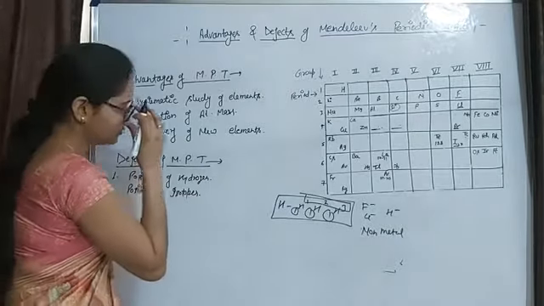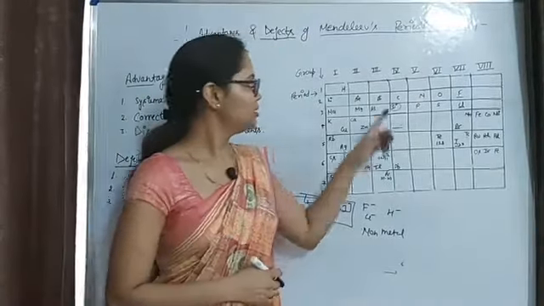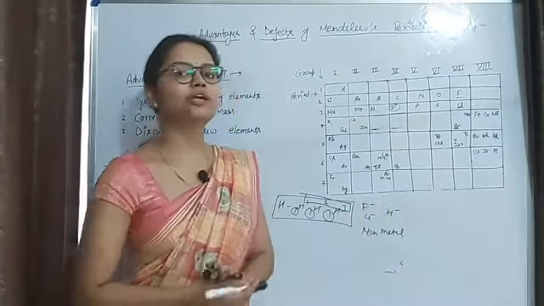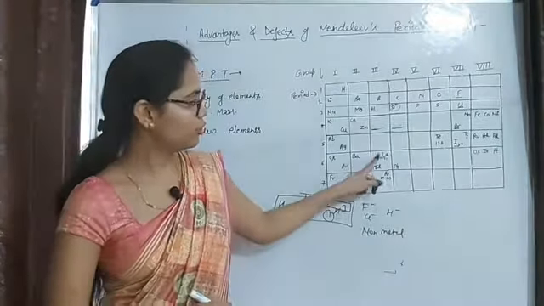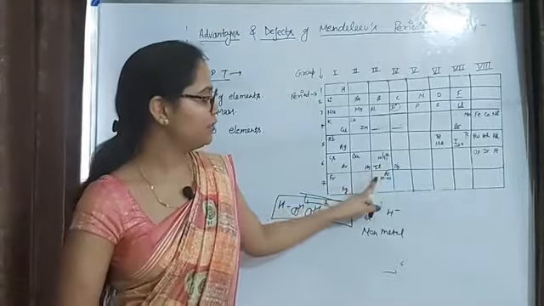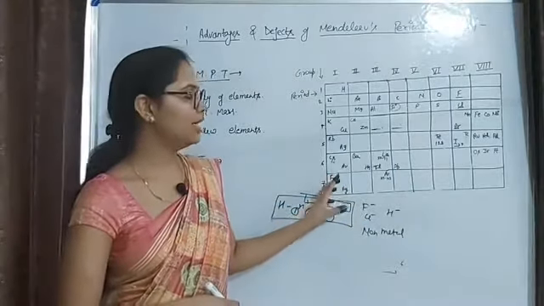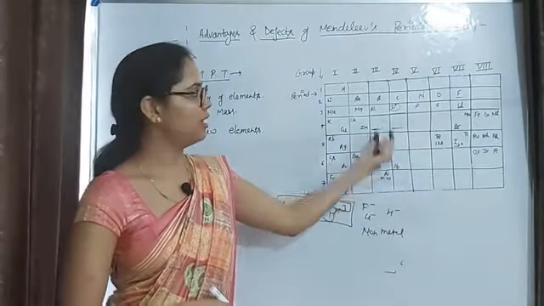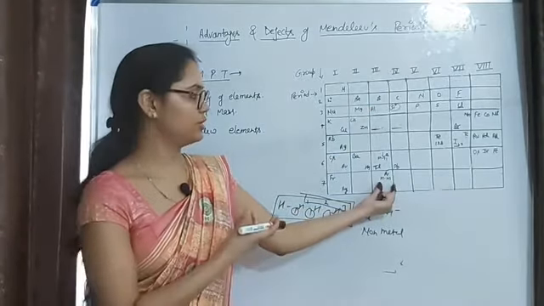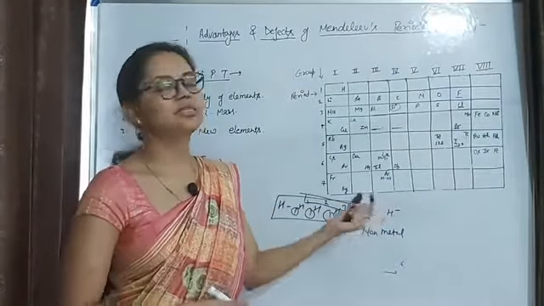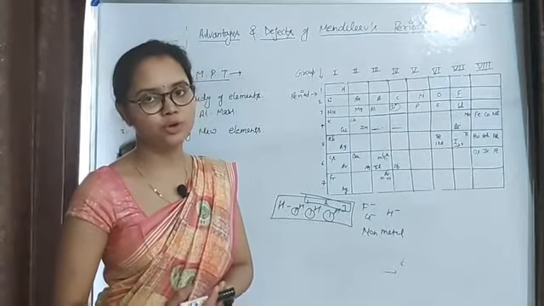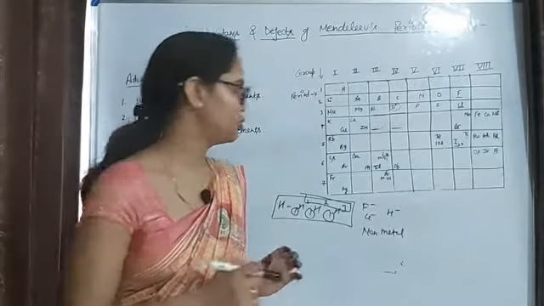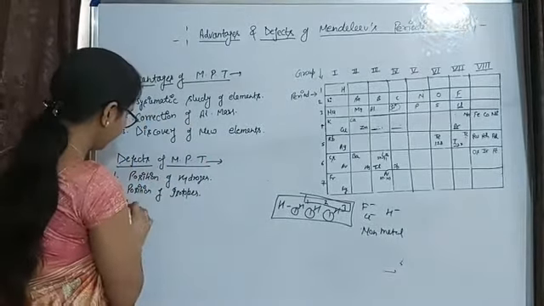Now we'll talk about the third. Mendeleev placed lanthanum and actinium in the third group, but actually there are 14 elements which follow the lanthanum and 14 other elements which follow the actinium. But Mendeleev placed all the 14 elements together with La in the third group only, and did the same for the actinium. So this is the next anomaly of Mendeleev's periodic table, that he did not give separate places to all the 14 elements. So this is the next defect,